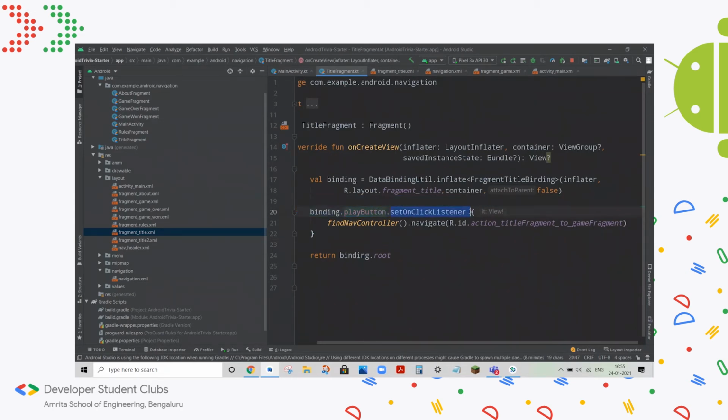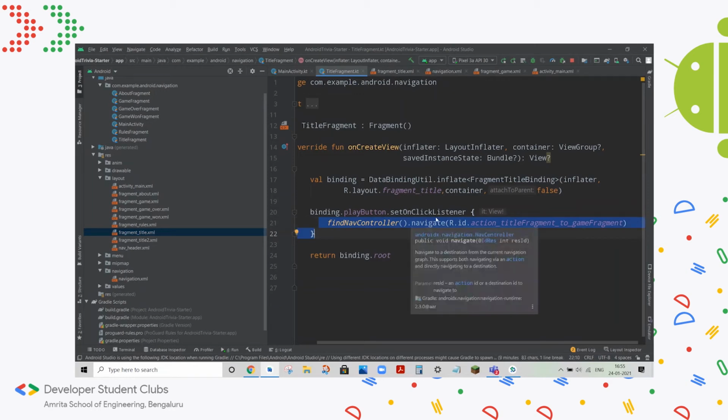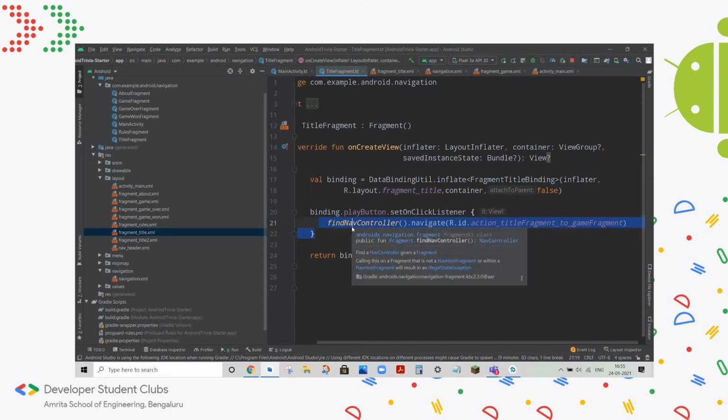And this is what is known as a listener or an event listener, which basically means it waits for something to happen to that particular component, and when it does, it activates the code inside it. You can think of it like calling a function, but we don't explicitly call it, it happens automatically. So in this case, we're saying wait till the play button is clicked, and when it is clicked, execute this code. So that's what on click listener means here. And what we're doing here is we're invoking the third component that I talked about, which is the nav controller.